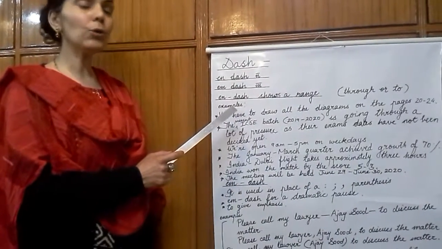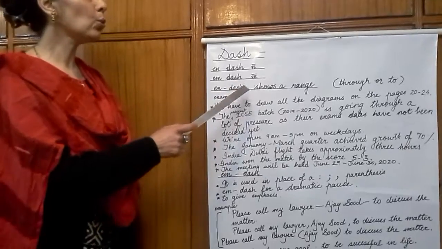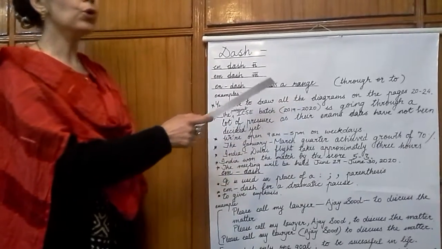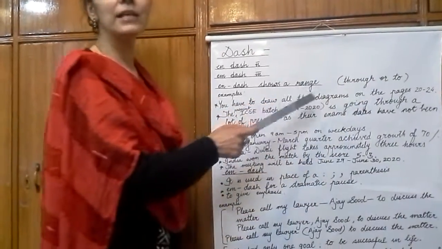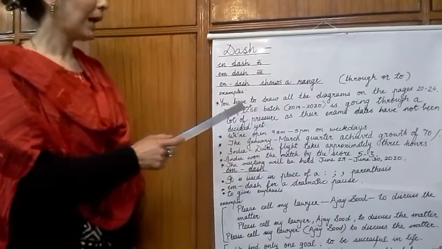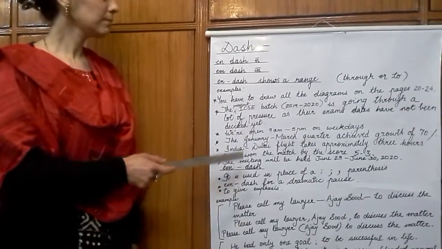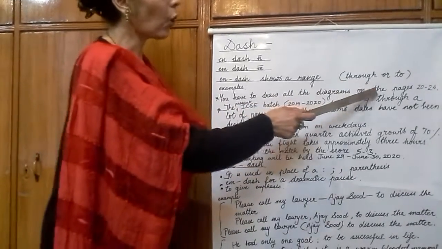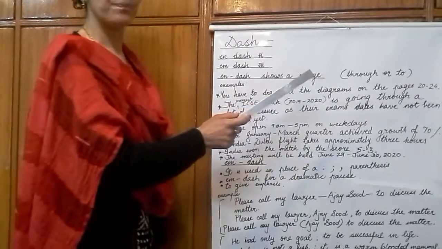Now, I will tell you the use of an en dash. An en dash is used to show a range. You can also use words like through or to in place of that dash. I will give you some examples for a better understanding. You have to draw all the diagrams on the pages 20–24.